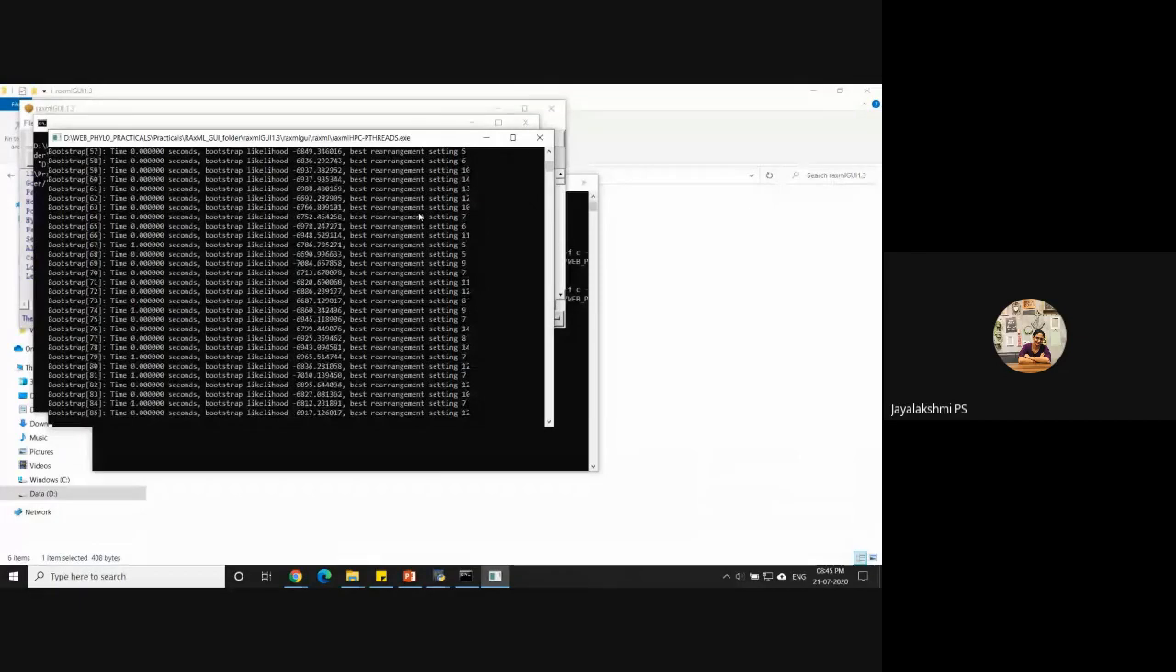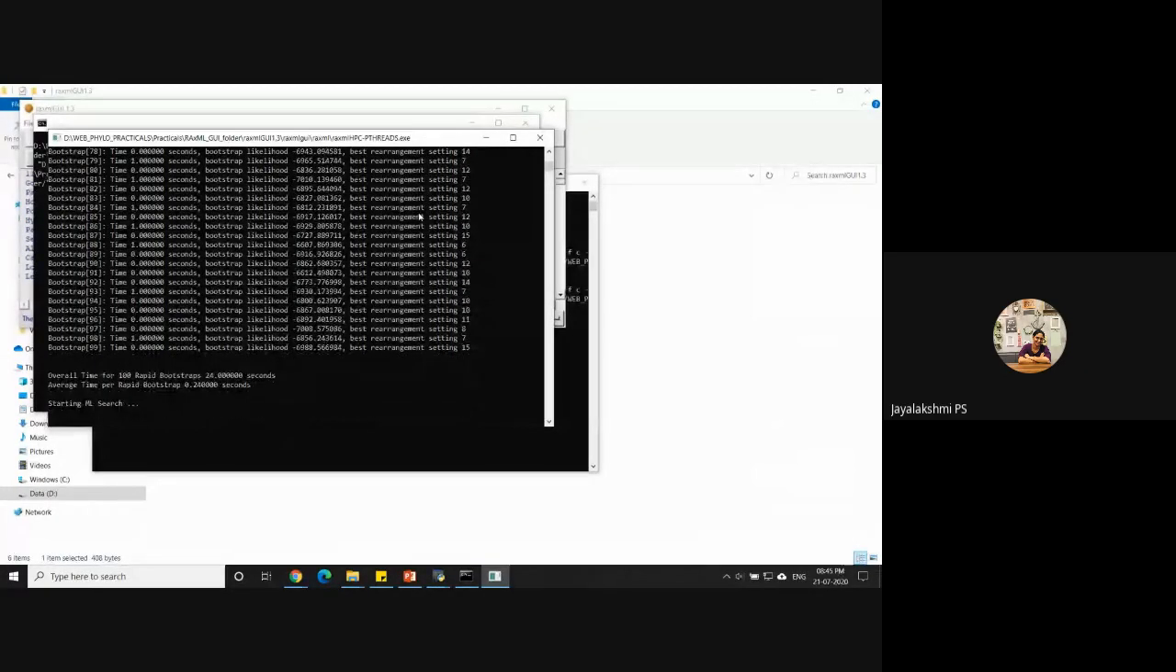Sir, one doubt. The partition values that we have got from PartitionFinder, where will we put those values in the set parameters? I'll show you. Okay.